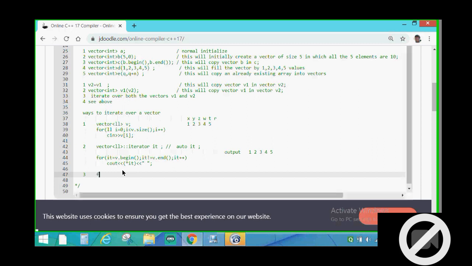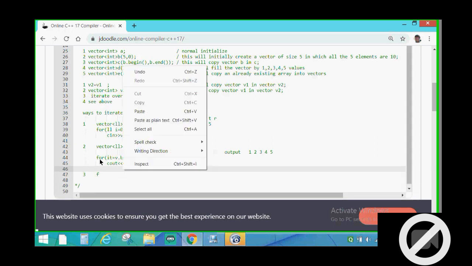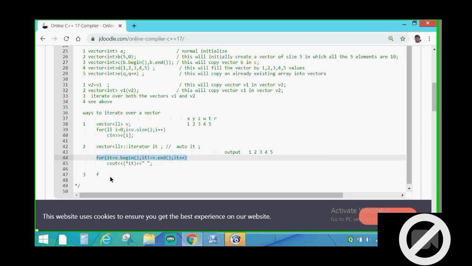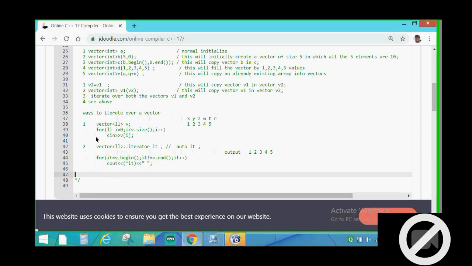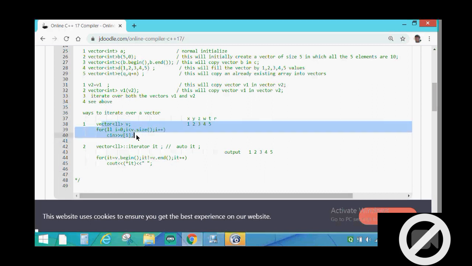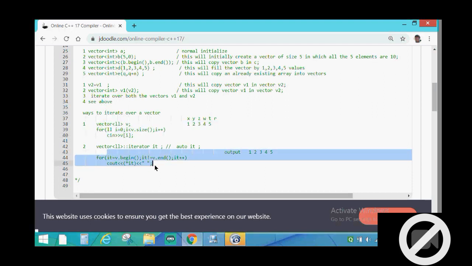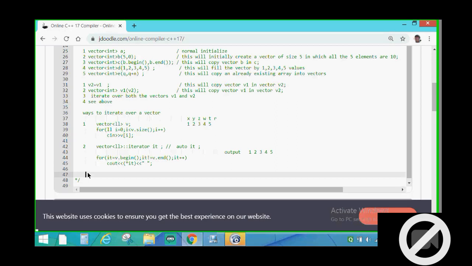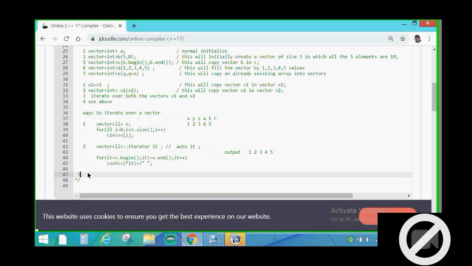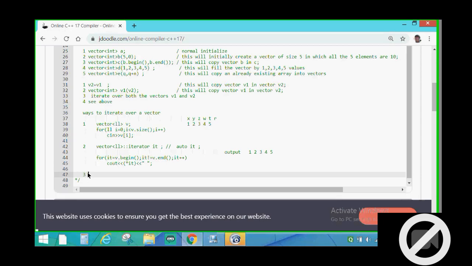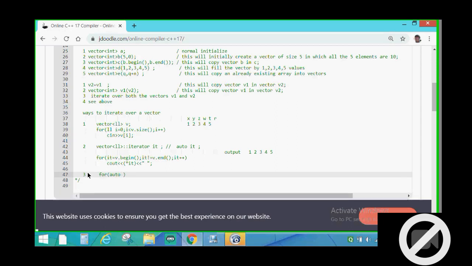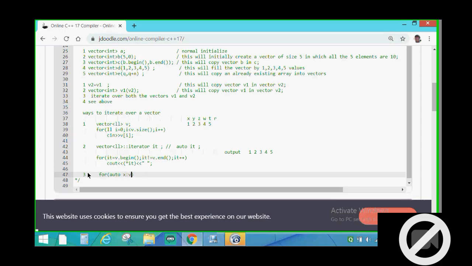Instead of writing for like this, I will first explain the basic difference between these two, by which you will be able to easily understand the difference between these two and the third one. In this one, we are accessing the elements of the vector by index. In this one, we are accessing the elements of the vector by address. And now we are directly going to access the elements of the vector. First I will write the syntax, then I will explain. Auto x colon v.